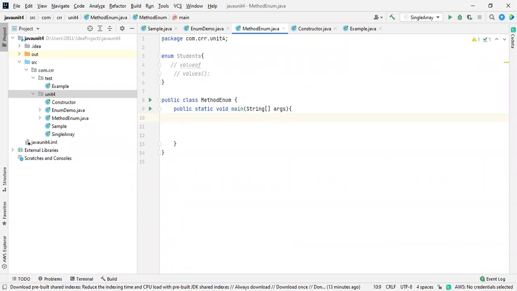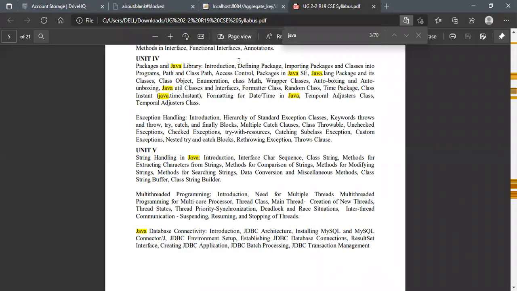general enumeration declaration. Yes, I want to check it out. Wait a second. Class method. Why have these topics been introduced? I don't know. This one and this one and Java SE. These people are crazy. It's okay. Just a class method, the same thing I said about the class object.